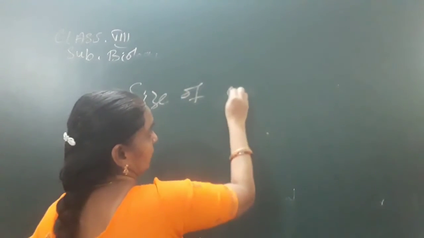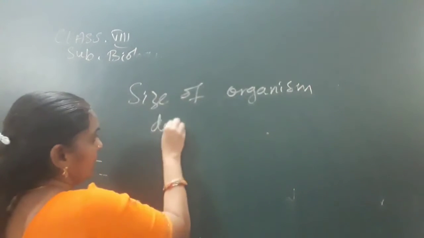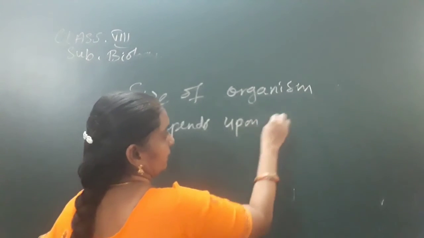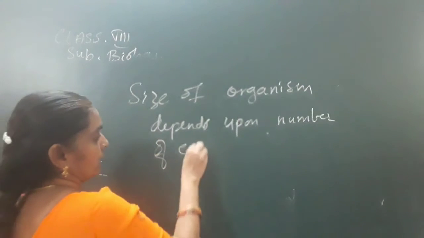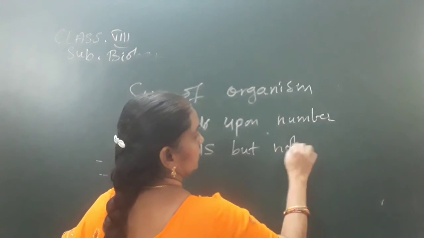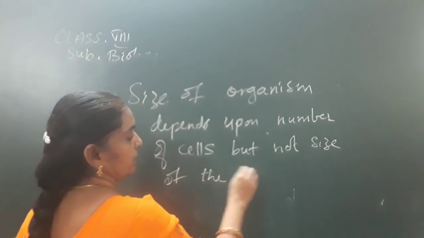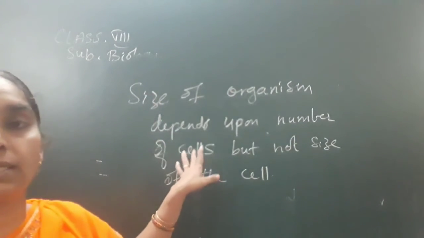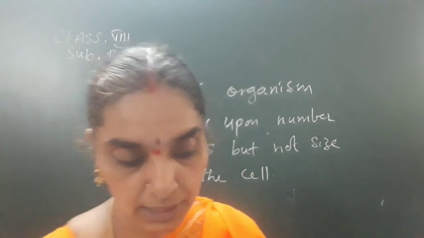So the size of the organism depends upon the number of cells but not the size of the cell. Okay, it depends upon the number of the cells but not the size of the cell. That is the answer for this question.